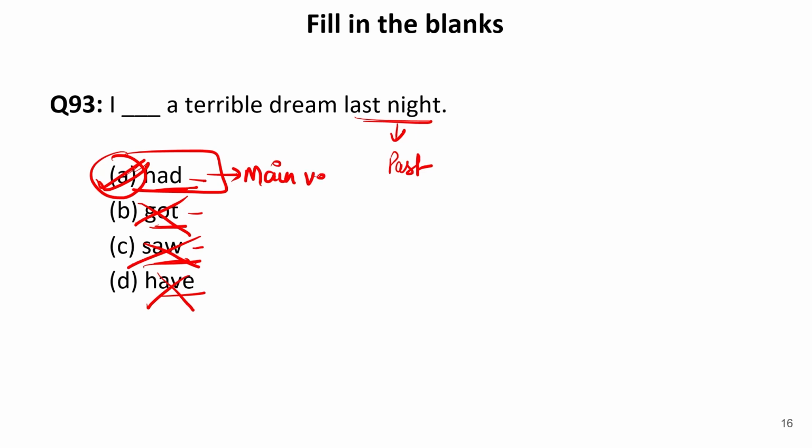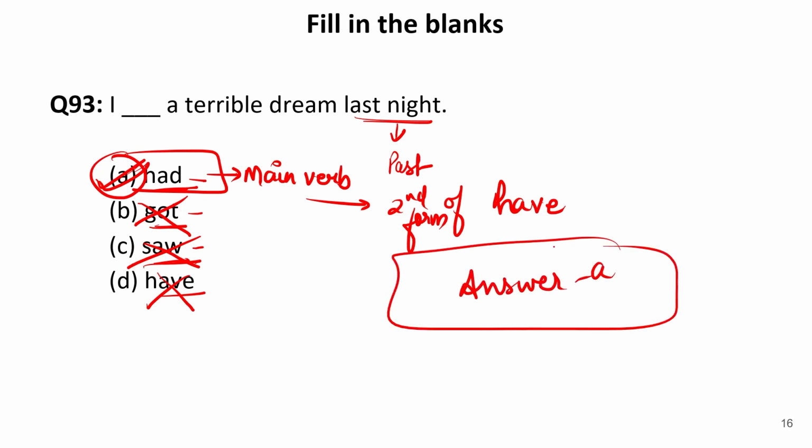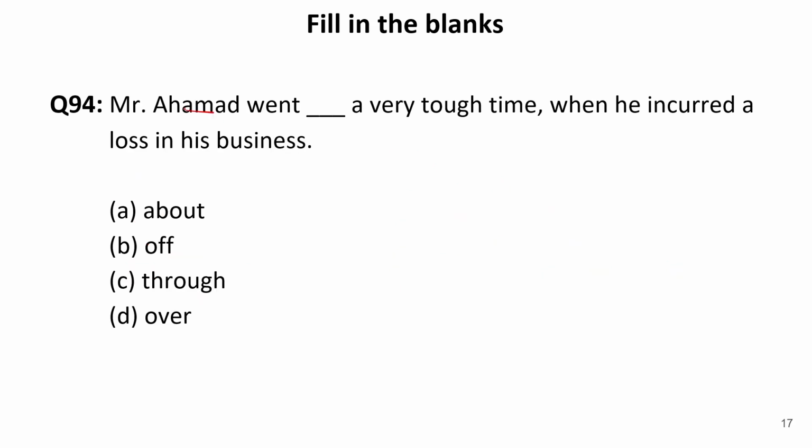Now, this is the main verb over here, not the helping verb. This is the second form of have. So the correct sentence will be I had a terrible dream last night. So our answer is A. Now let us move to the next one.